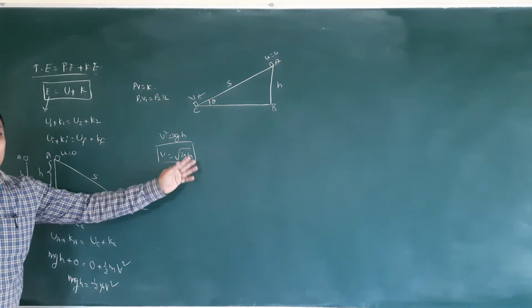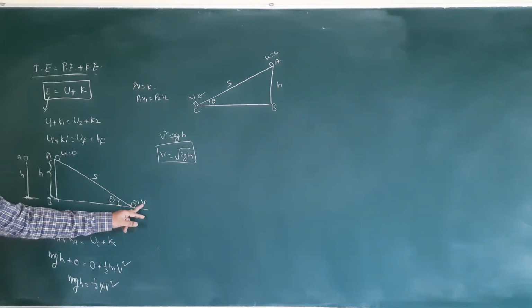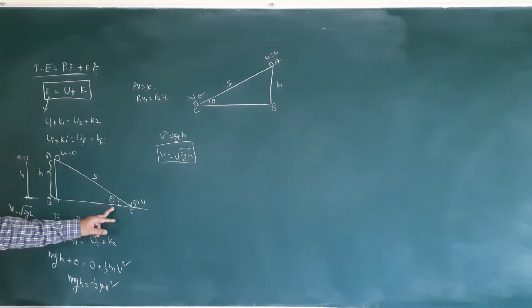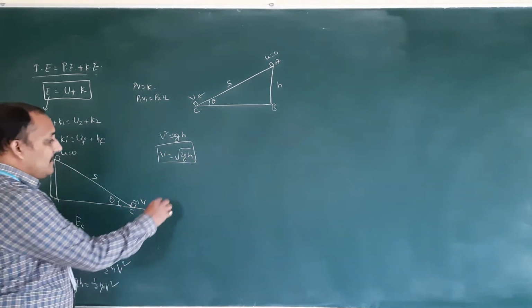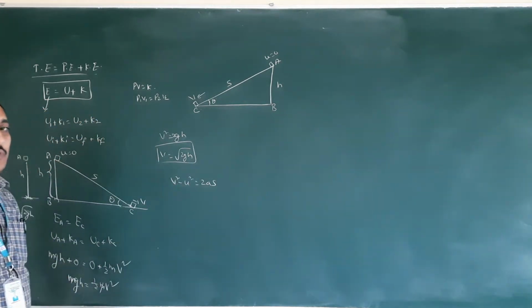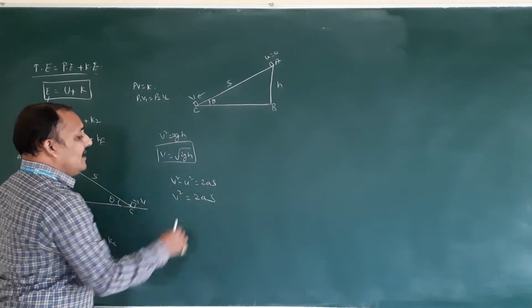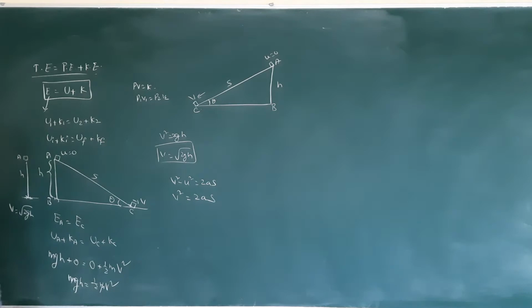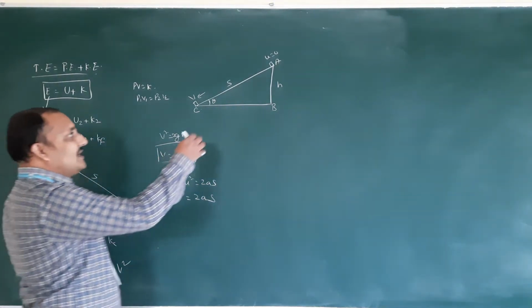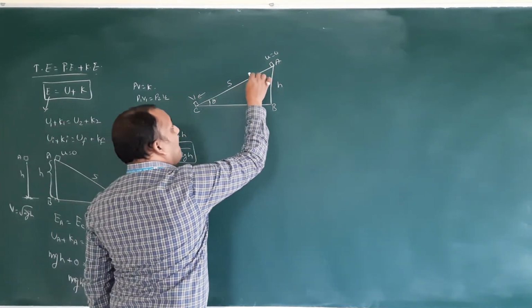So this one they will do in another way. Here you came to know v, and you should find s, the displacement. They give the inclined angle theta. Then how do we find it? By using the formula v square minus u square equals 2as. Then v square equals 2as, since u value is 0. Now, with what acceleration is this object moving? With what acceleration is the object coming downwards, either here or here? Both will be the same.